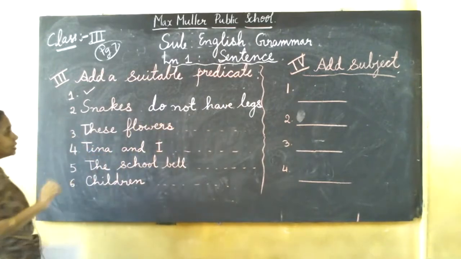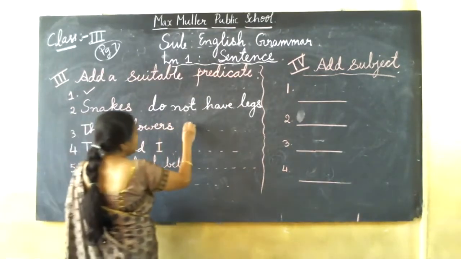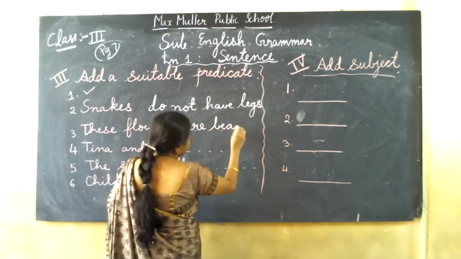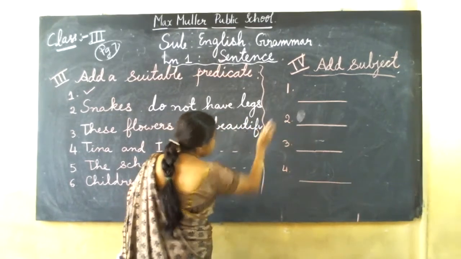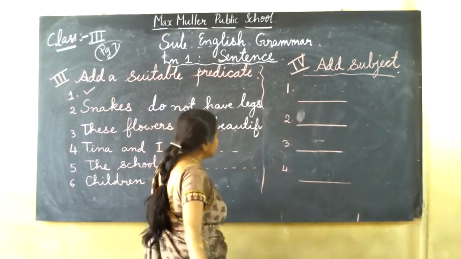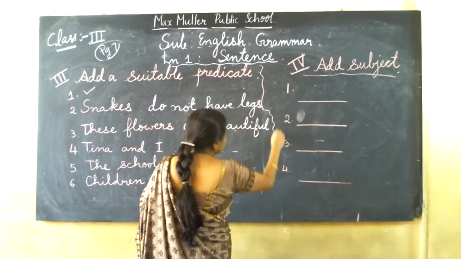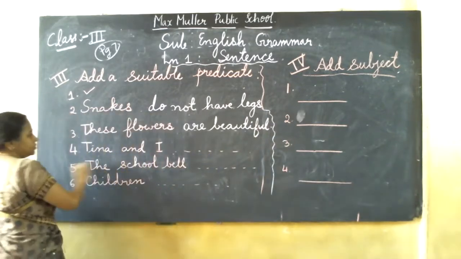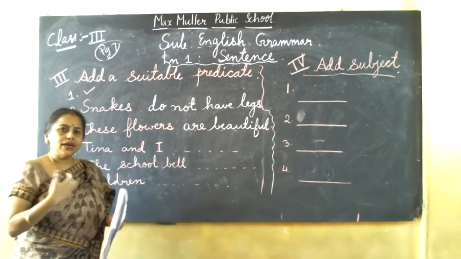Next one, number 3, these flowers. These flowers, I can write, are beautiful. Flowers are beautiful, no? Are beautiful. B-E-A-U, the correct spelling you should write. Beautiful. Next, Tina and I. These are the subject, Tina and I. We can write, Tina and I are friends.